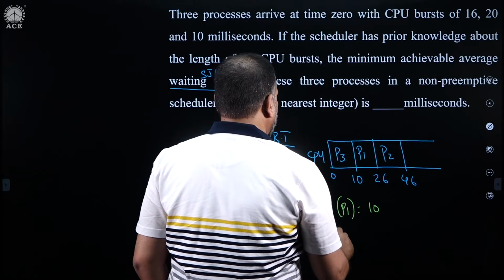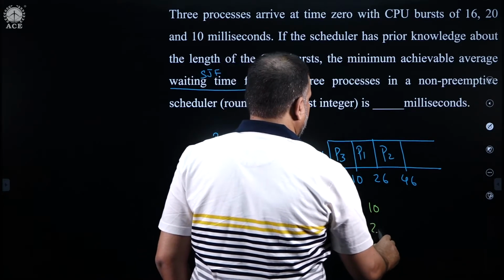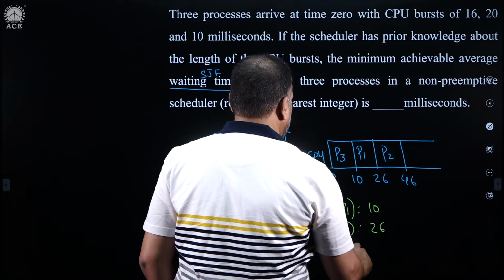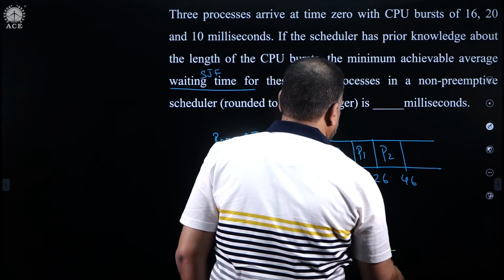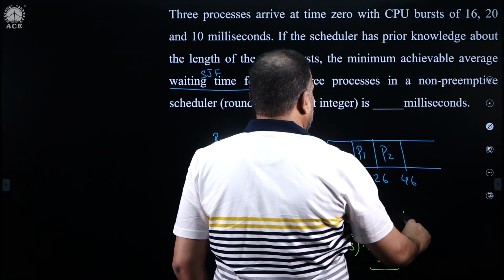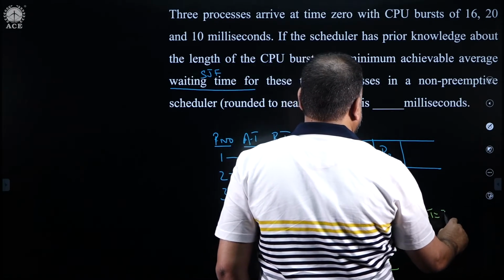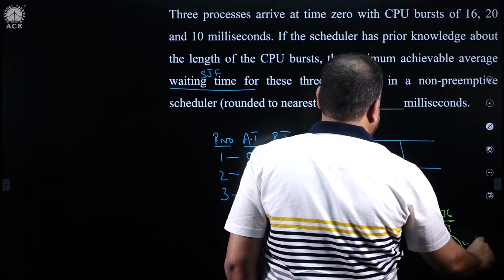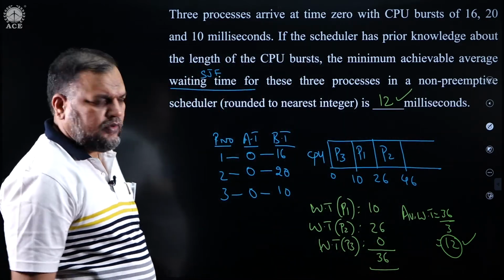What is waiting time of P2? P2, so 26. What is waiting time of P3? From the Gantt chart, 0. So, 36 total waiting time. It is asking average waiting time. So, 36 divided by 3, 12. That is it. Straight away.